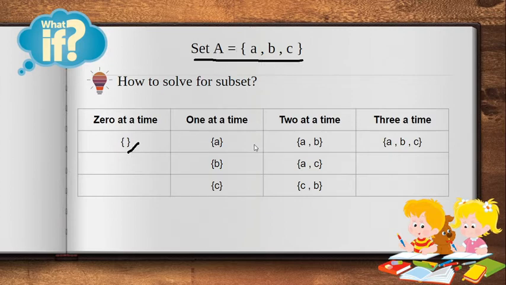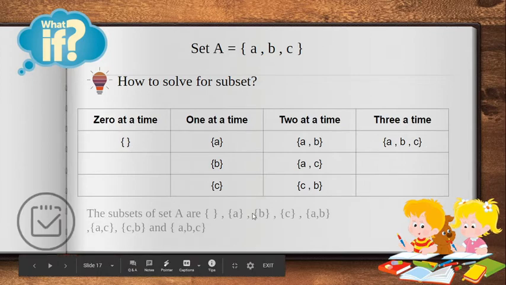One at a time. A. Kapag isang set ay may element na A, it's still subset of A, correct? Kasi may A doon. B and C. Two at a time. If one set has the elements of this A and B, still subset of A. AC, yes, the subset, CB. Three at a time, A, B, C. Meaning to say, these are the possible sets na magiging subset ni A.